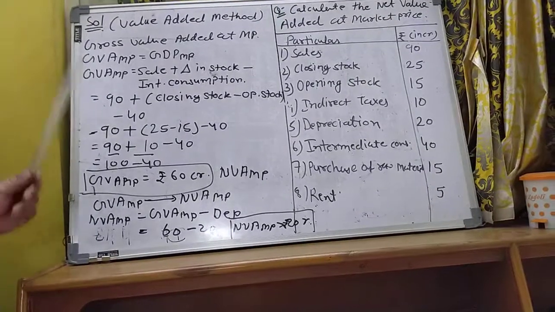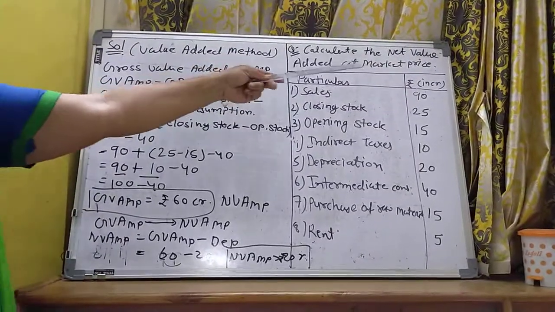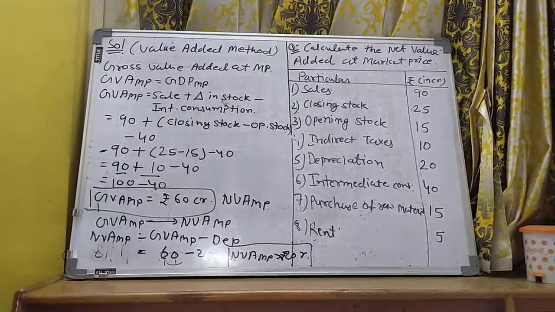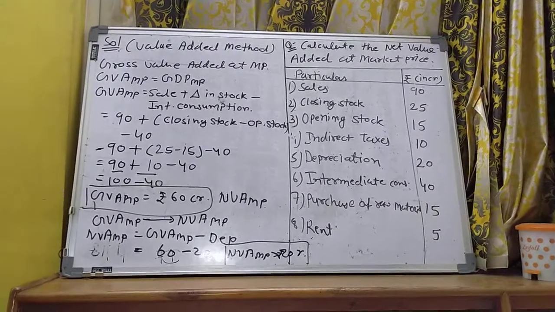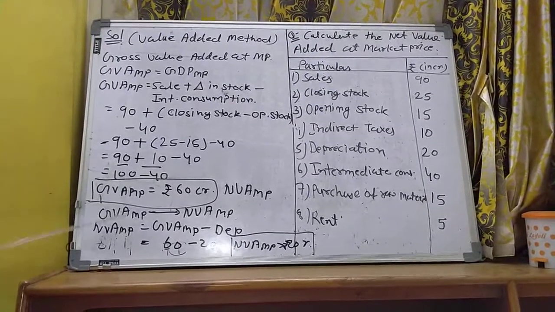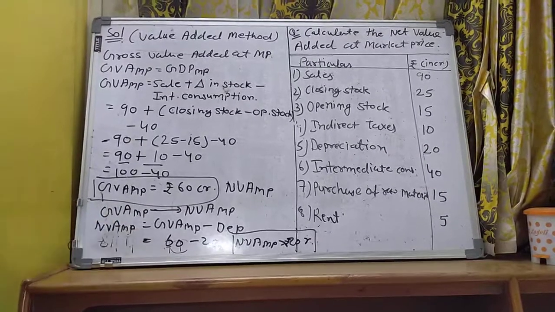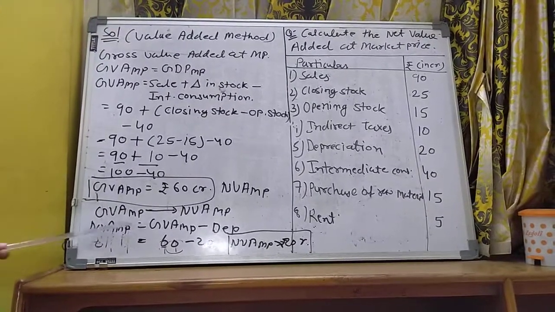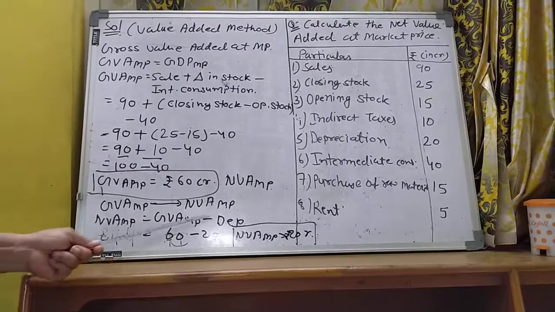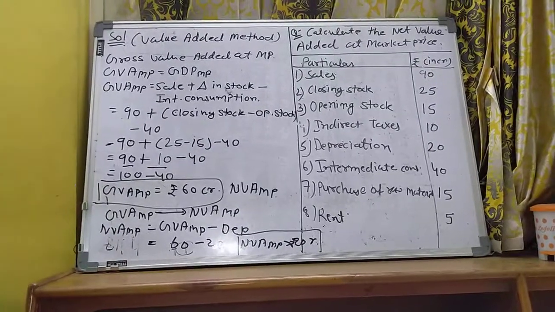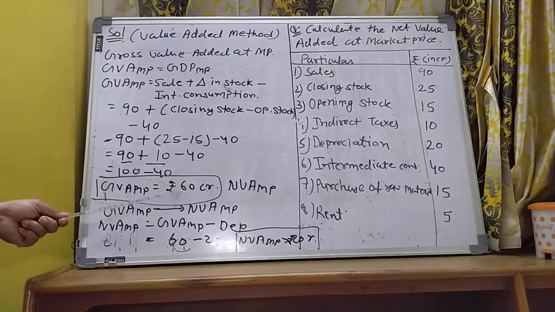But see in the question carefully, we have to find out the net value added at market price, and we just found the gross value added at market price. So that is again the same, gross to net. We are here at GVAMP, and what is our destination? NVAMP. Now GVAMP is given to you. Now gross to net जाने के लिए क्या करना है? Minus depreciation. So GVAMP is 60.